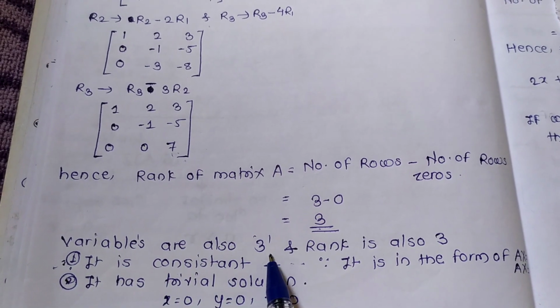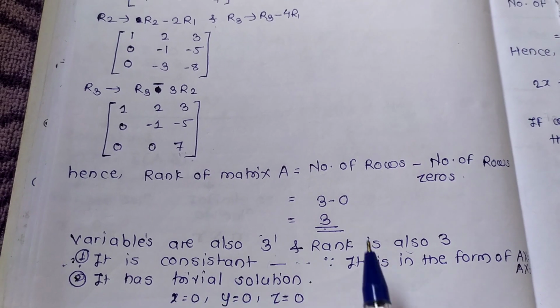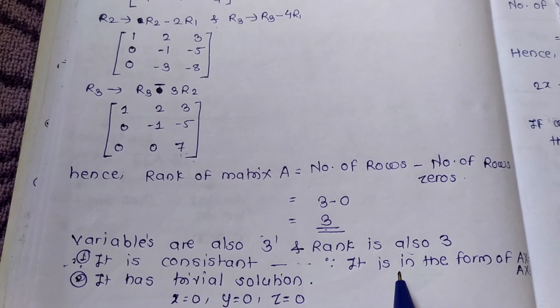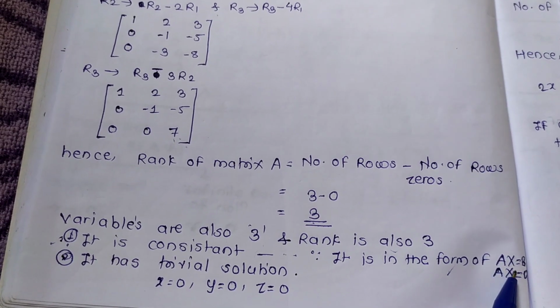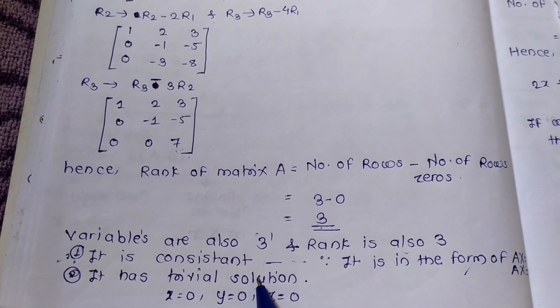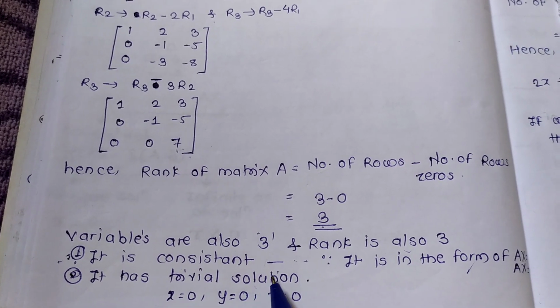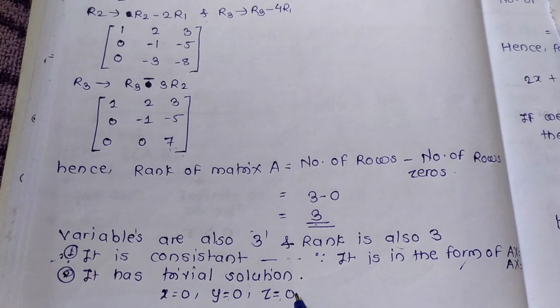Variables are also 3, rank is also 3, then it is consistent because it is in the form AX = B where B is 0. It has a trivial solution, hence all the values are zeros. Then x is equal to 0, y is equal to 0 and z is also equal to 0.